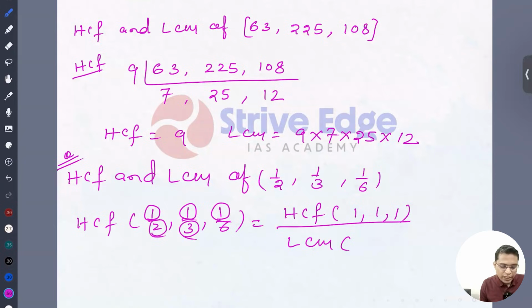So denominators 2, 3 and 6. So what is the value? HCF of 1, 1, 1 is 1. HCF of these 3 numbers, 2, 3 and 6, is 6. So HCF of this fraction is 1 by 6.